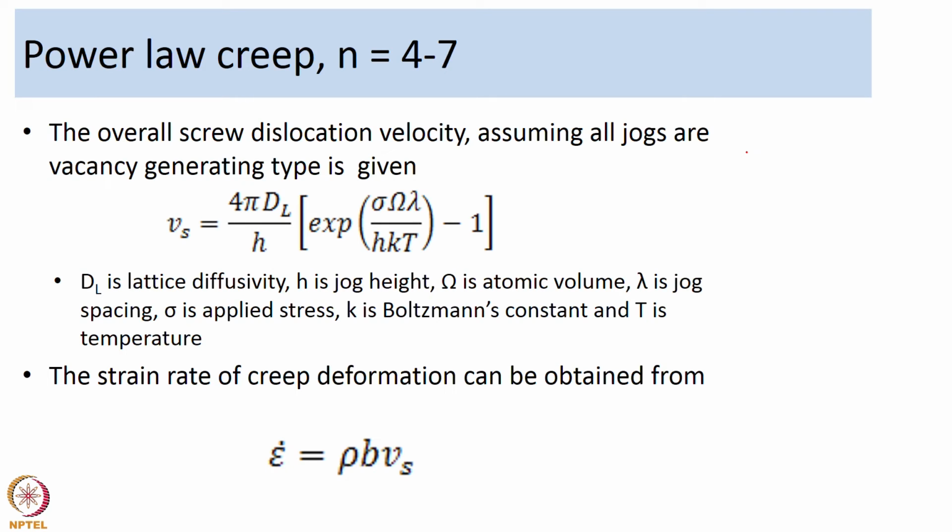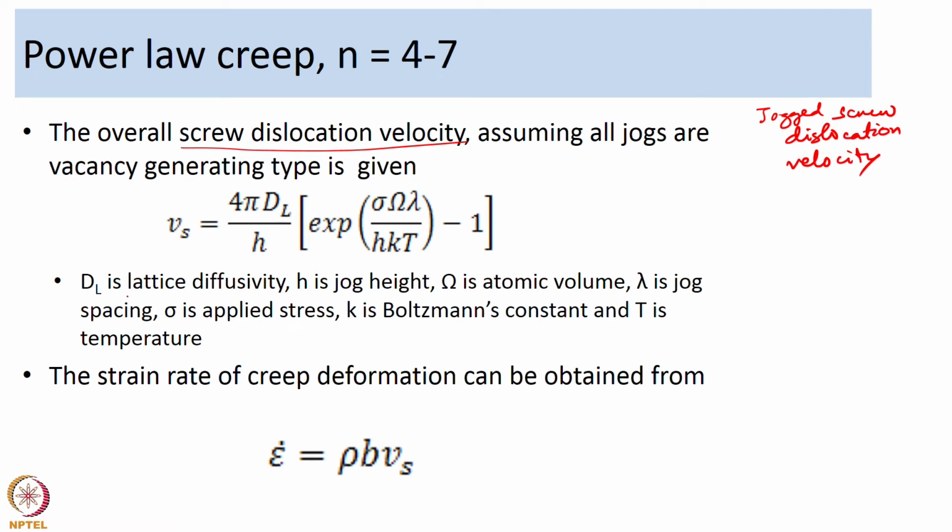Now, they made a small assumption. They said let us assume all jogs are the vacancy generating type of jogs. So, if it is vacancy generating type of jogs, then the velocity of the dislocation will be given by the following equation. So, Vs is the overall jogged screw dislocation velocity, and it is given by the following equation.